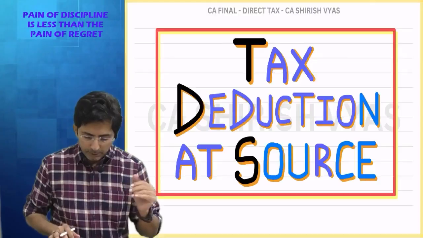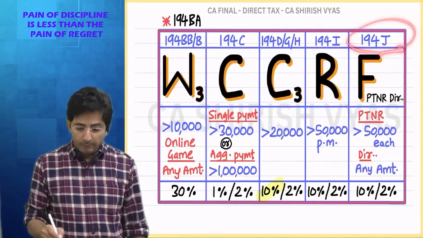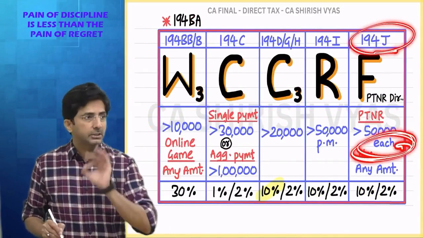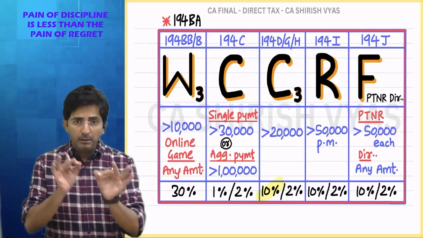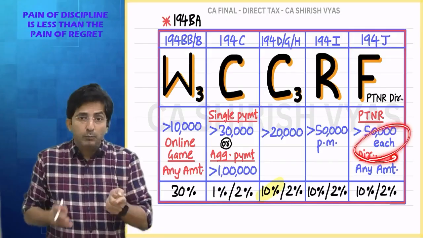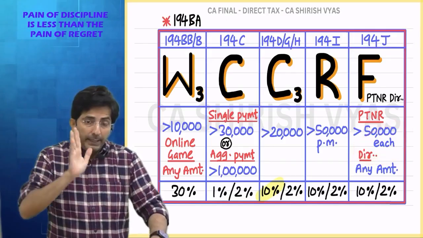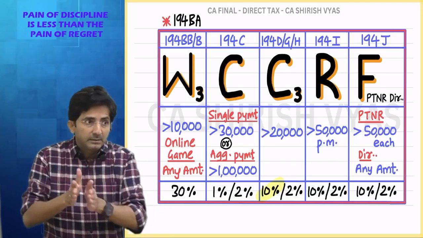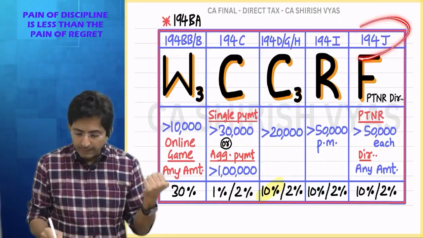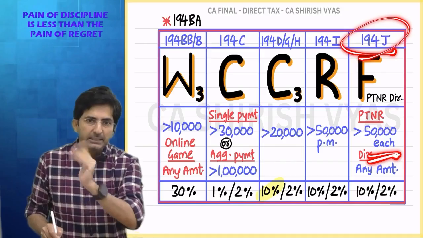Yes, there is an exception of 194J. In 194J, the law has specifically mentioned 50,000 each. So there, each was mentioned. This itself shows the intention of the law. Whenever they want to mention each separately, they write it in the Act. Just as for 194J, they have mentioned each. So there the intention is each.